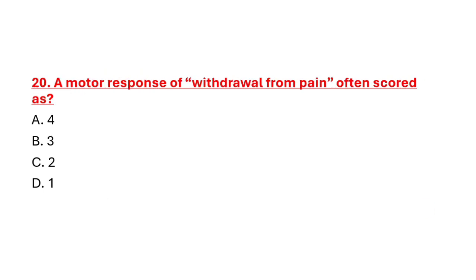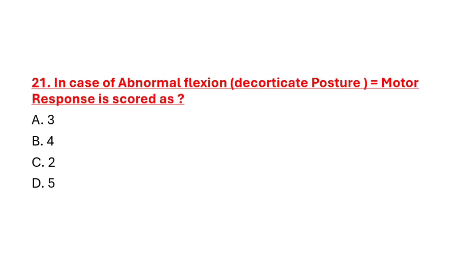Question number 20, a motor response of withdrawal from pain is often scored as option A 4, option B 3, option C 2, option D 1. Correct answer is option A 4. Question number 21, in case of abnormal flexion, decorticate posture, motor response is scored as option A 3, option B 4, option C 2, option D 5. Correct answer is option A 3.